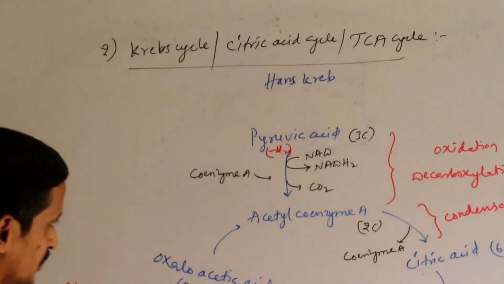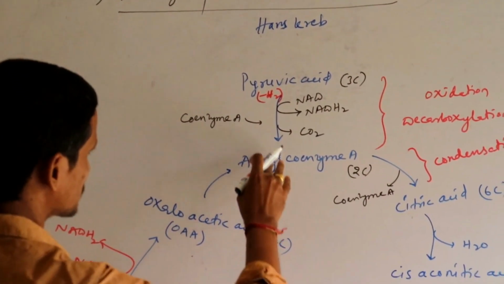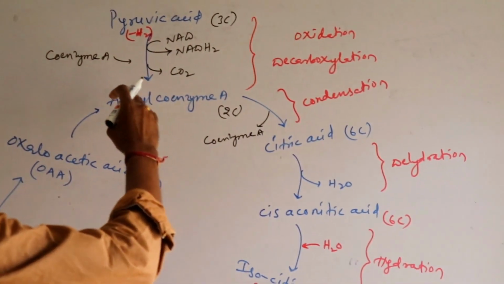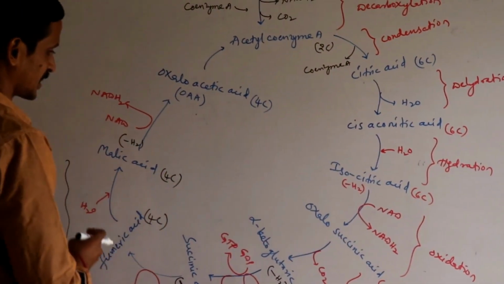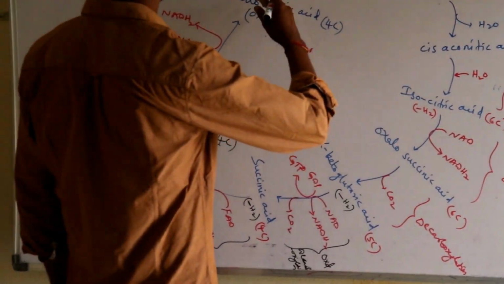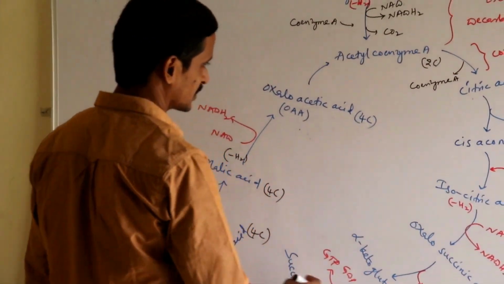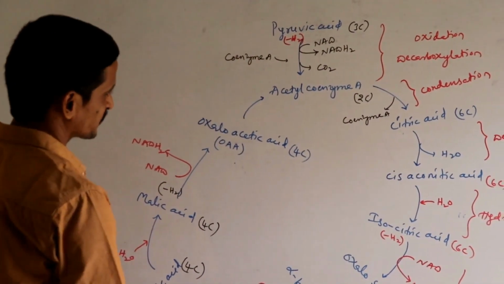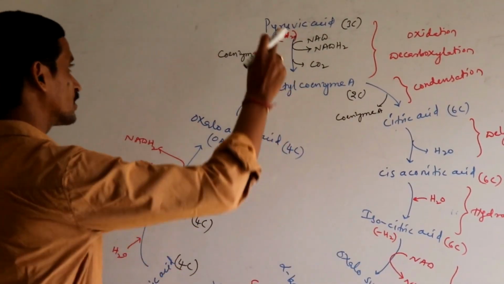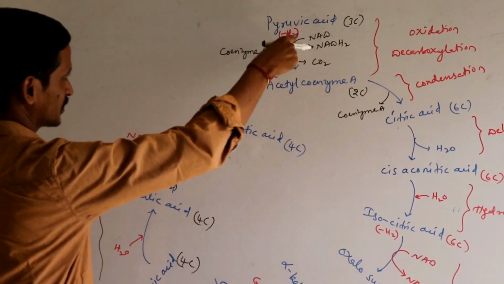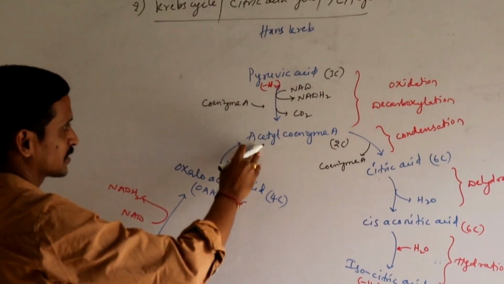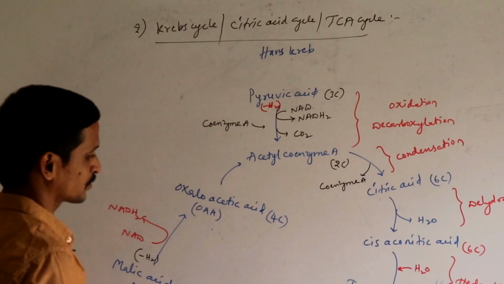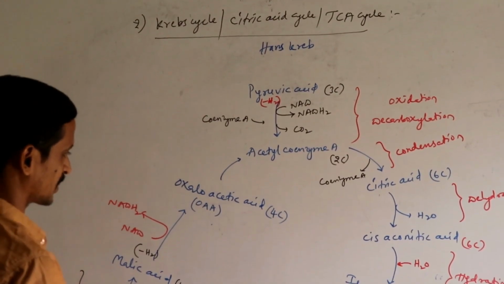Now what I want to tell you here is that this particular pyruvic acid, by undergoing conversion to acetyl coenzyme A, by undergoing these many reactions, leads to the formation of these many energy rich substances. By the end of this, including the connecting step between glycolysis and Krebs cycle, we will count the energy rich substances and carbon dioxides.